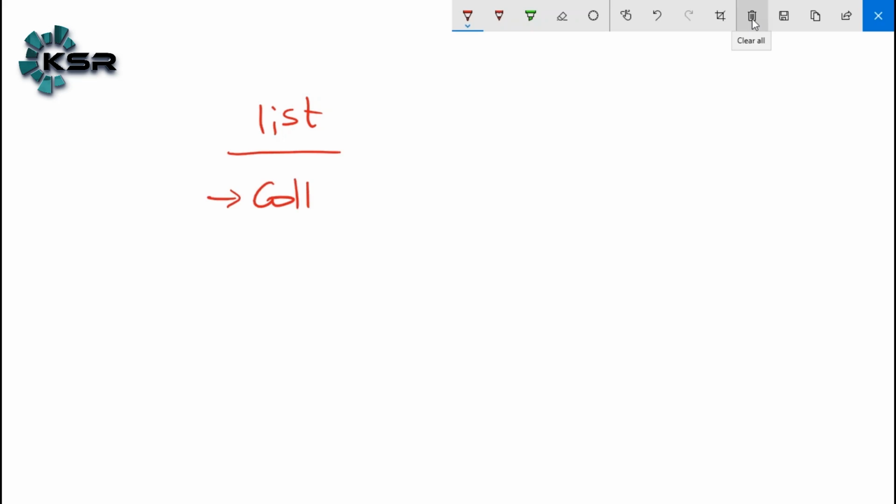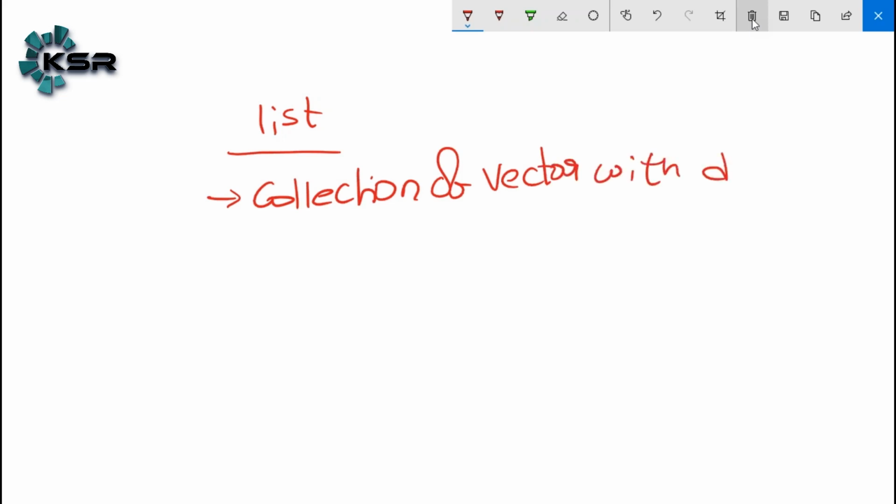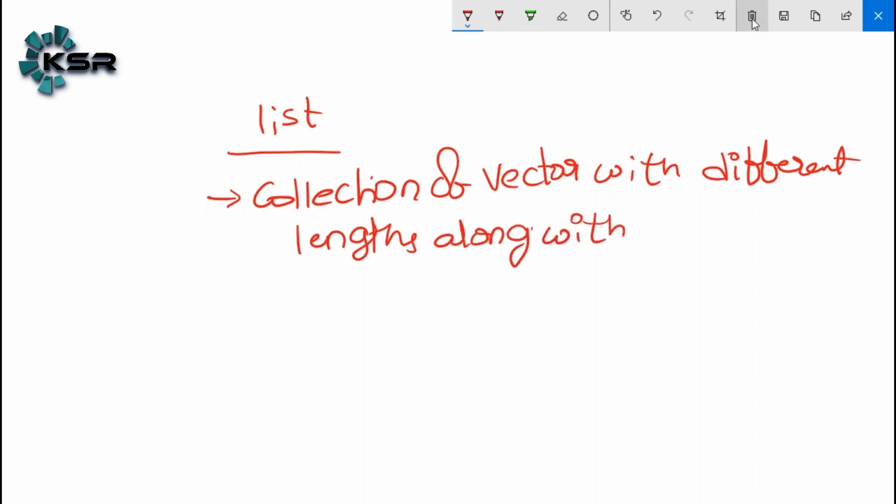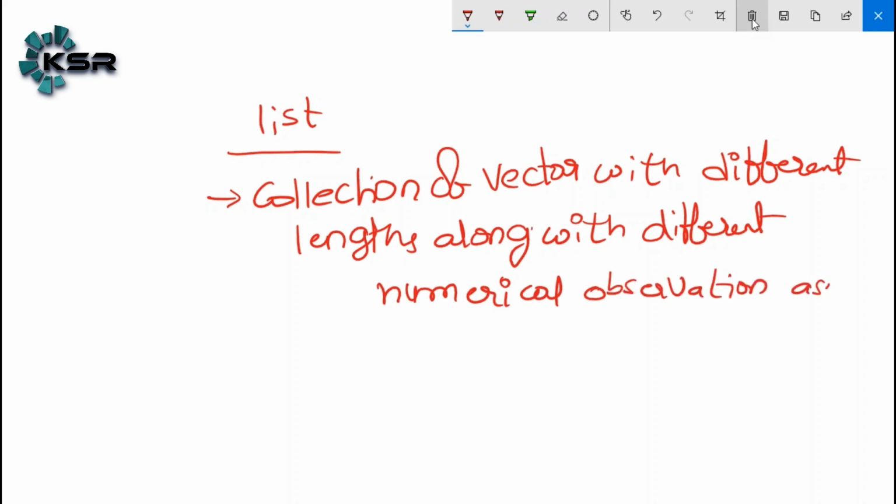List is nothing but a collection of vectors with different lengths, along with different numerical observations as well as different character observations.